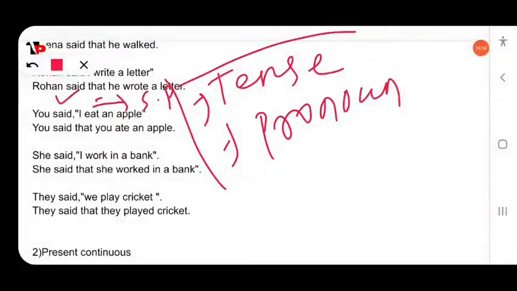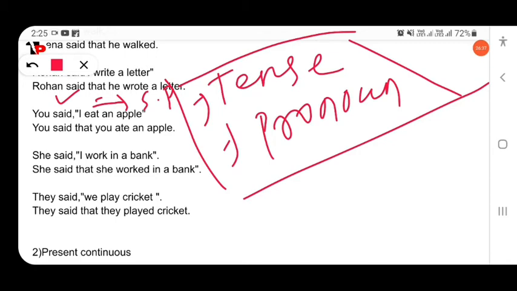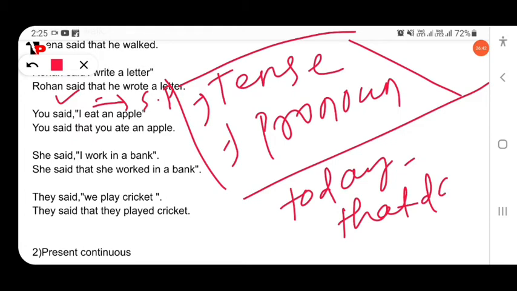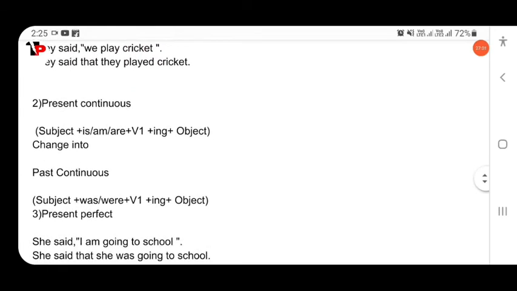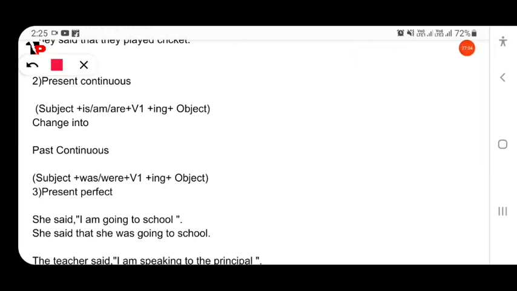Then time also changes, like today becomes that day. We will discuss all the examples briefly. He said, I work in a bank. She said that she worked in a bank. Here simple present changes into simple past. They said, we play cricket. We changes into they, and play, simple present, changes into simple past, played. Similarly, next, present continuous changes into past continuous. This is the structure of present continuous, and this is the structure of past continuous.